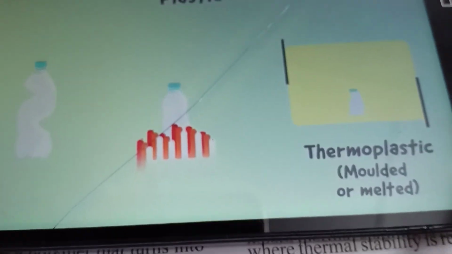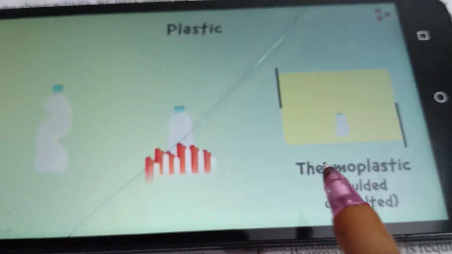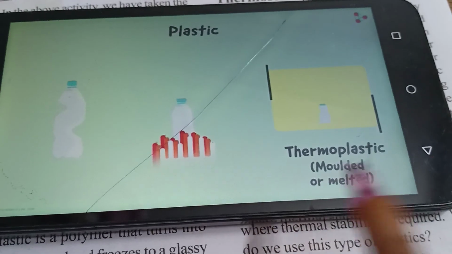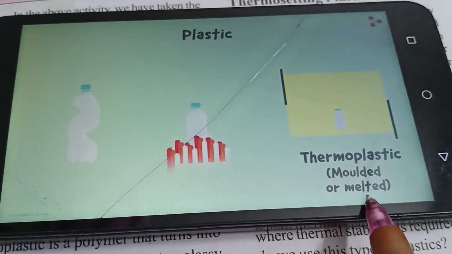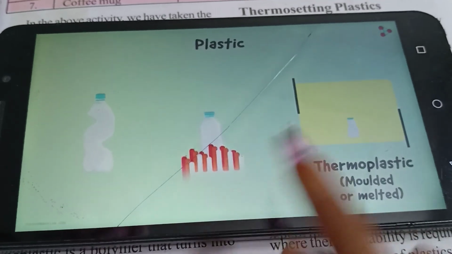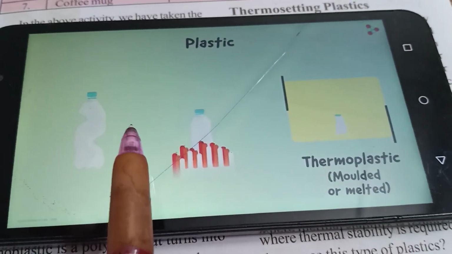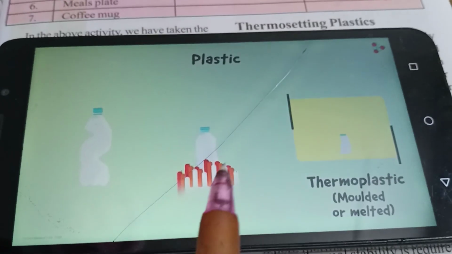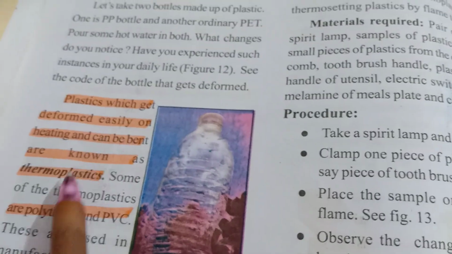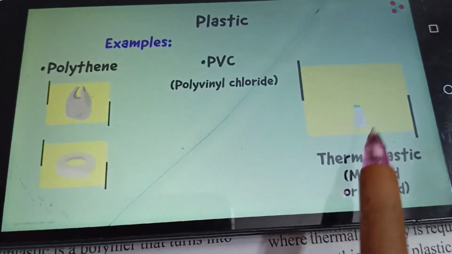So that was the thermosetting example, and here we have the thermoplastic example. A thermoplastic will get melted, and while applying heat, it will get deformed. It will be given a definite shape, it will transfer the shape into another form. So what are other examples of this? As I said, polythene and PVC are other examples of thermoplastic.